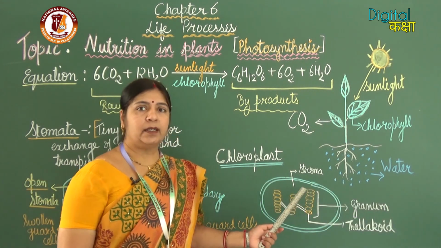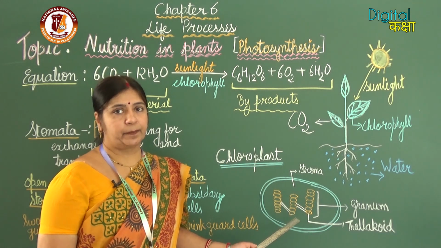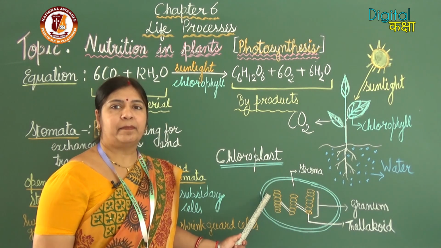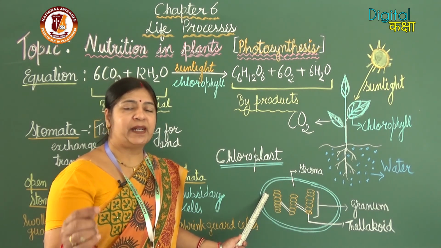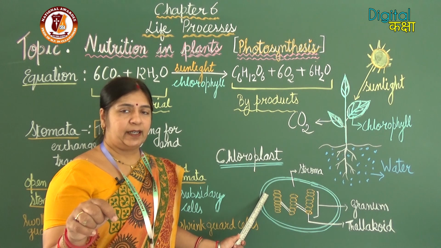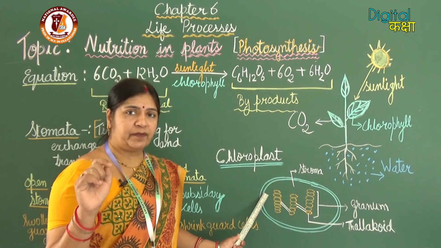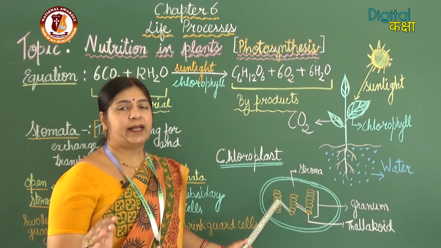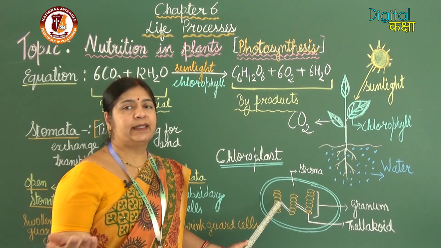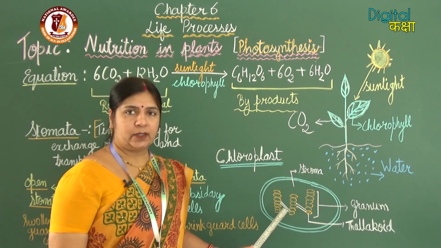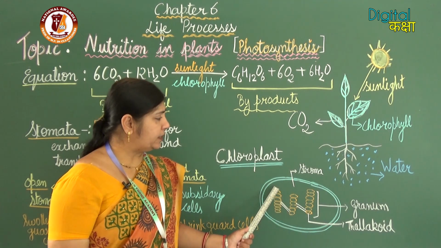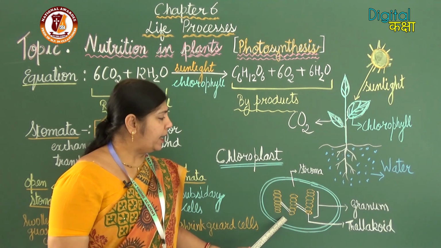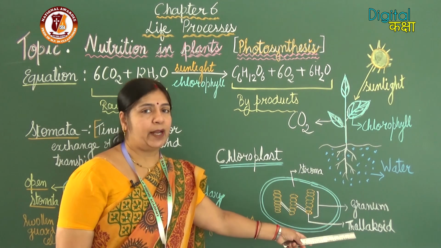Now we will see the structure of chloroplast. Chloroplast is a double layered membrane structure, present in the cells of the green regions. It is a cell organelle like other cell organelles, mitochondria, plastids, etc. So, chloroplast is also a cell organelle. It is a double membrane structure, and inside that there is the thylakoid.